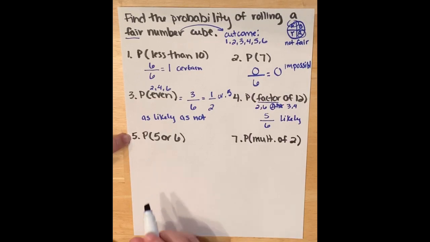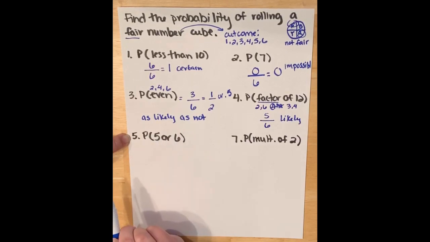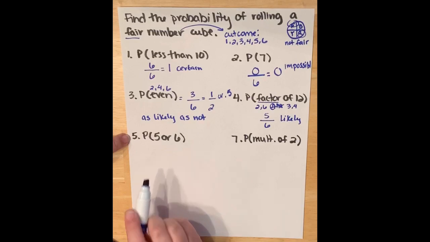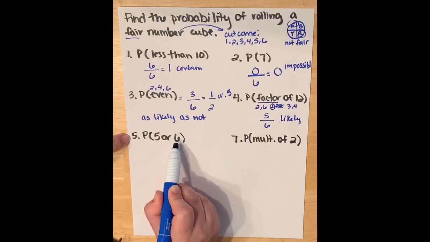Number 5, the probability of rolling a 5 or 6. So either one. So how many times is 5 represented? It's represented 1 time. How many times is 6 represented? It's represented 1 time as well.